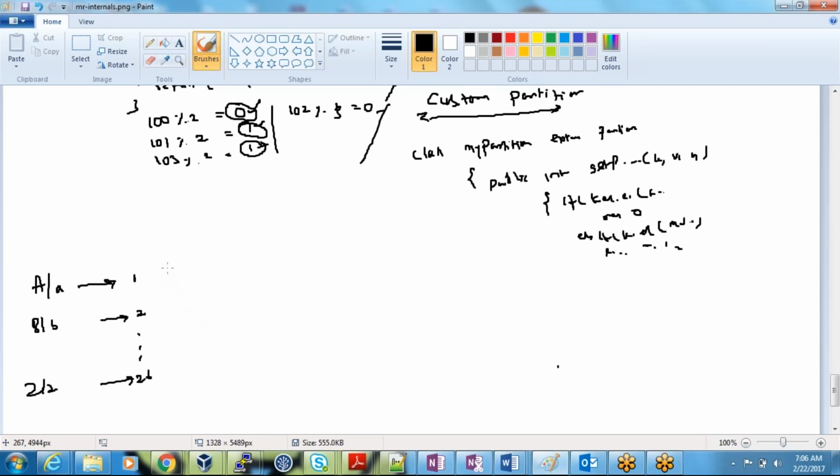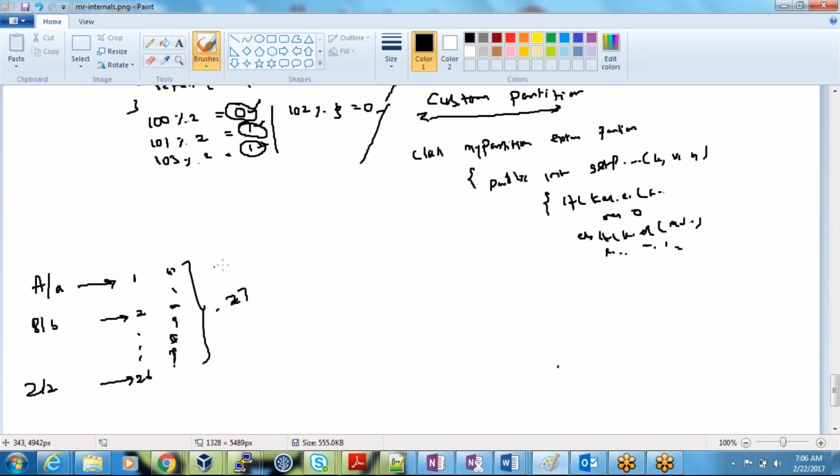If any word starts with a special character, double quote, single quote, underscore, a number, hashtag, question mark, any other special character, those all should go into reducer 27. It means a different file. So how will we do this? What needs to be done?